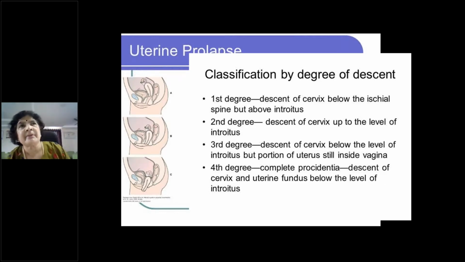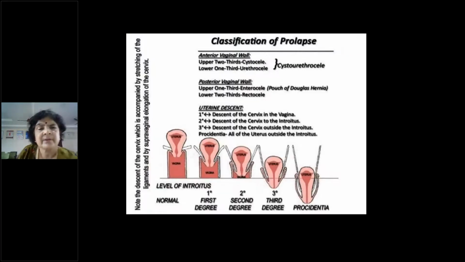Second degree is at or above the vaginal orifice, the vaginal introitus. Third and fourth will be outside. So how will you differentiate? By getting above the fundus. Fourth degree is where the whole of the uterus, including the fundus, is outside the introitus. So try to get above the fundus. Management-wise, it doesn't make any difference between third and fourth degree. But examiners usually keep asking how you differentiate, because in both degrees you find a mass below the introitus. So the differentiation is by getting above the fundus, right?